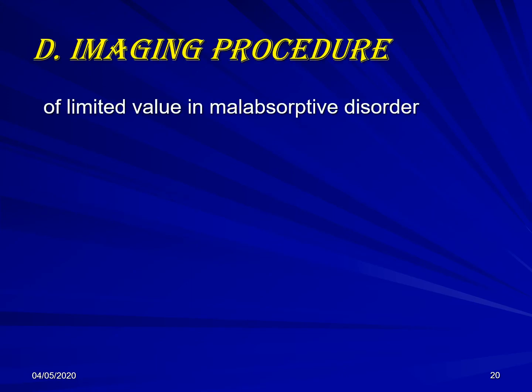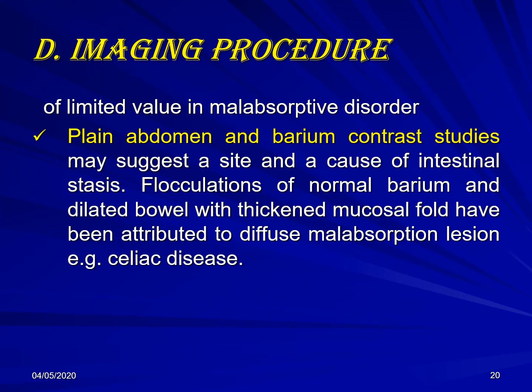The imaging procedures are of limited value in malabsorption disorders. A plain abdomen and barium contrast study might suggest the cause and the site of intestinal stasis. For example, in barium, in case of malabsorption, there is flocculation, loss of the normal continuity of the bowel, loss of the normal haustration, and sometimes even widening of the proximal small bowel. These are the radiological findings of malabsorption.